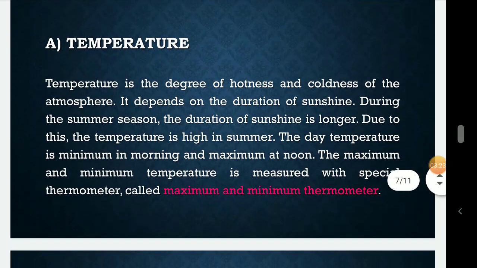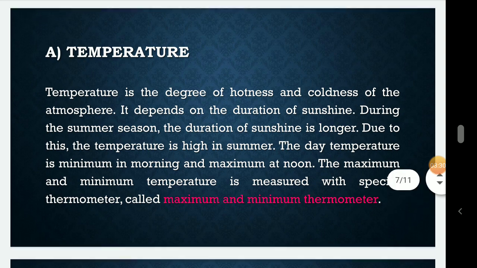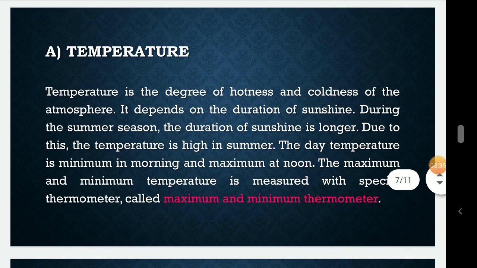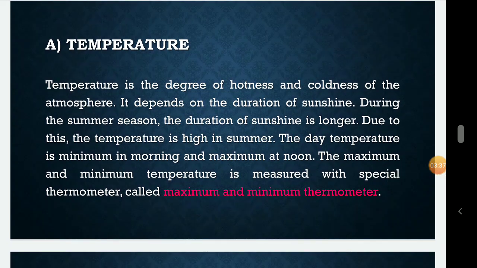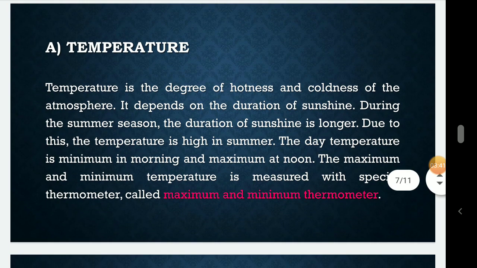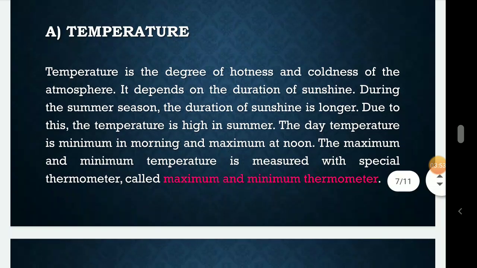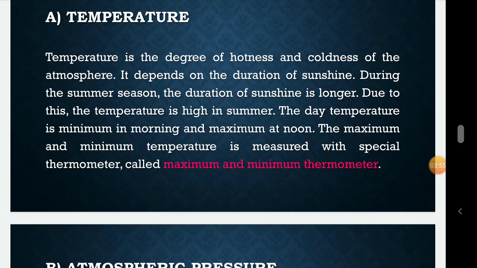Temperature is the degree of hotness and coldness of the atmosphere. It depends on the duration of sunshine during the summer season. The duration of sunshine is longer, due to this the temperature is high in summer. The day temperature is minimum in the morning and maximum at noon. The maximum and minimum temperature is measured with a special thermometer called the maximum and minimum thermometer. So this is the short note on temperature also.